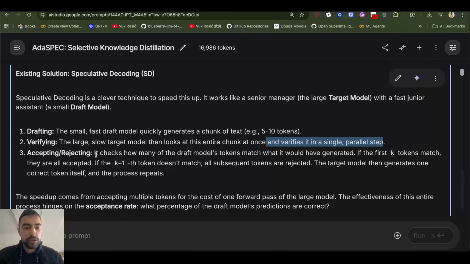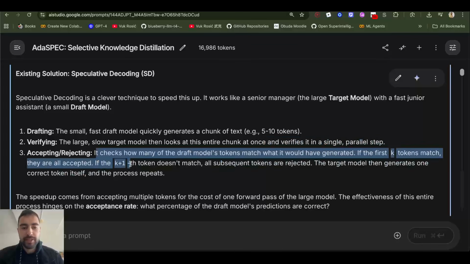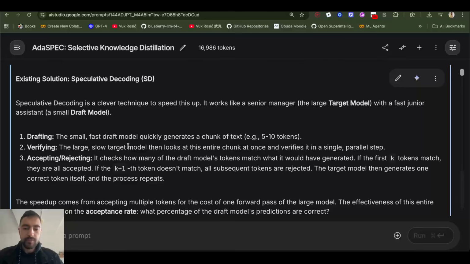But it can also accept part of the sequence, so it can accept the first 4 tokens, and then if the 5th token is not good, it will discard the 5th token and everything after. So it can accept the entire sequence or the first part of the sequence. And then the big model will generate that exact token that was not good from the small model, that was difficult to generate. And then this process can repeat: generate the next 5 to 10 tokens, for example, and repeat.